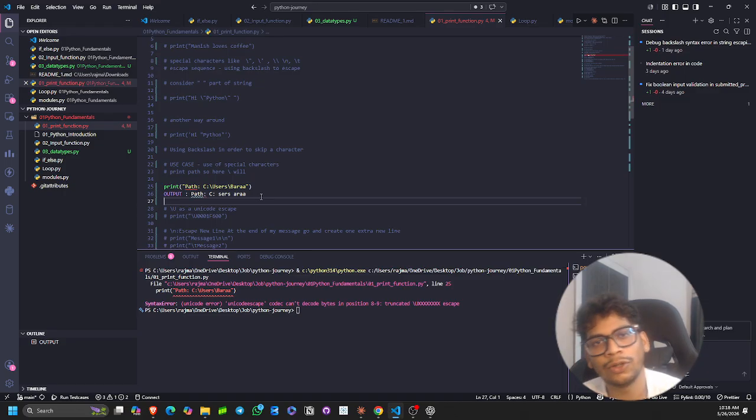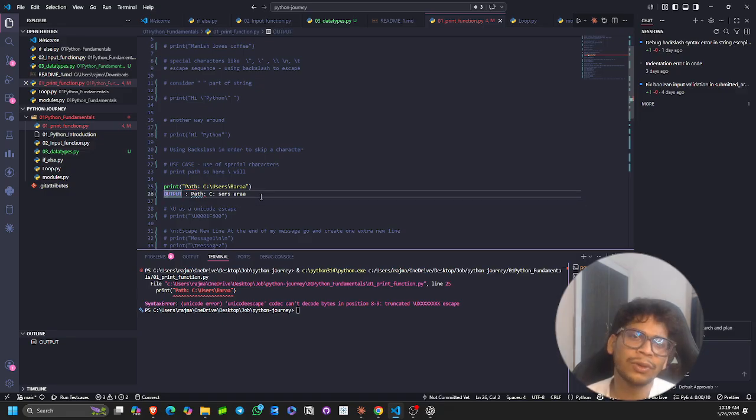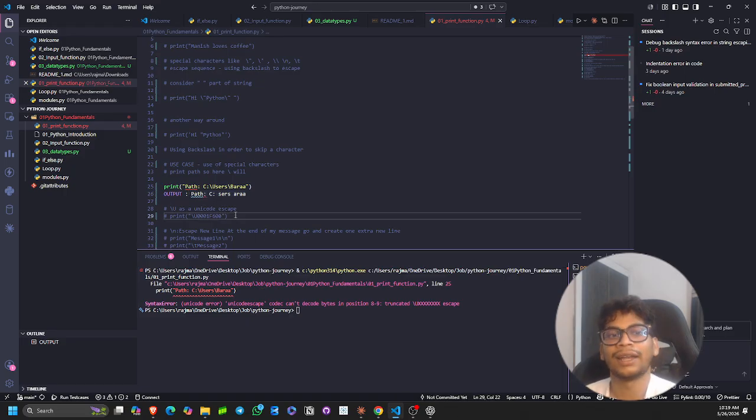But once I tried to think about how I would explain to someone why the error came, I took a second and understood that backslash is used to skip characters. The output should be like this, but the output is telling something else, there is a syntax error. So let me figure out what the syntax error is. I also found one interesting thing, and you can do some experimentation and you will get good results.